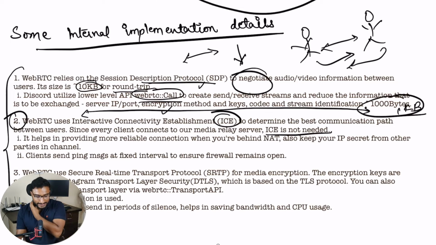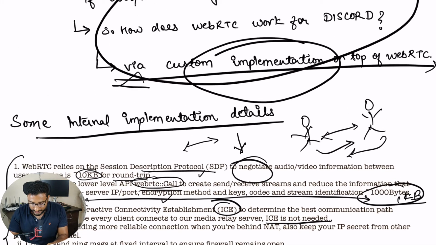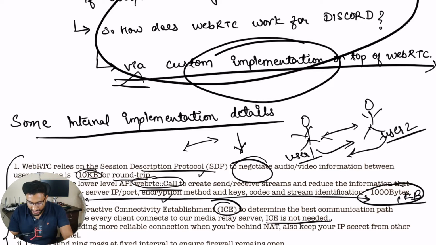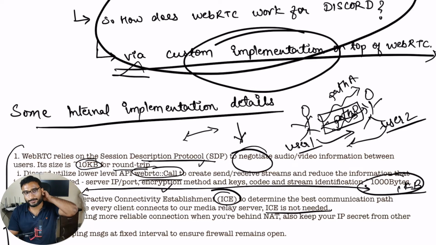So what ICE helps with is, we have again these two handsome users, user 1 and user 2, right? And now for these two users, we need some path in between. Let's say there are multiple paths, path A, path B, because we have to send some network packets from user 1 to user 2.